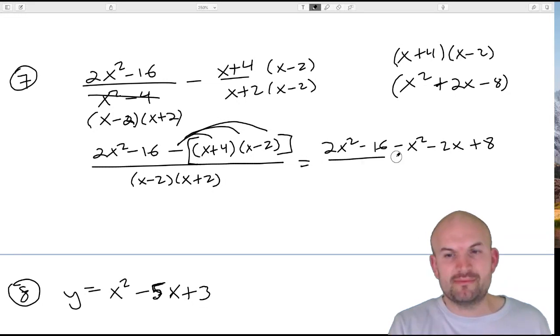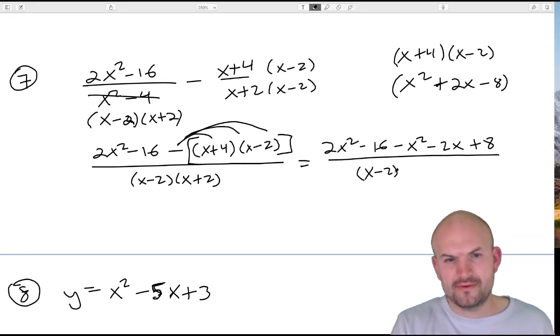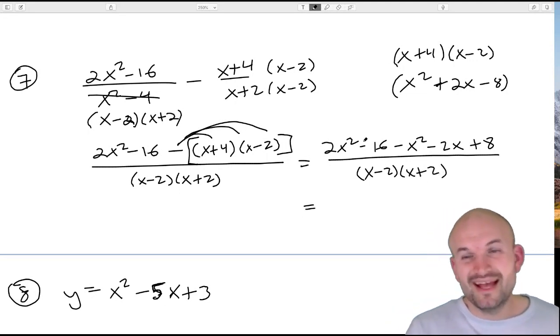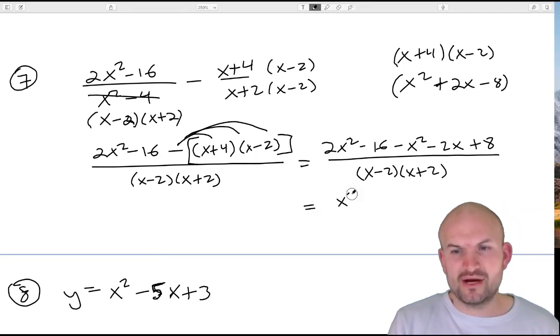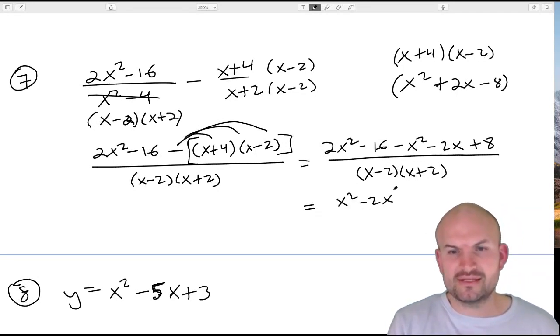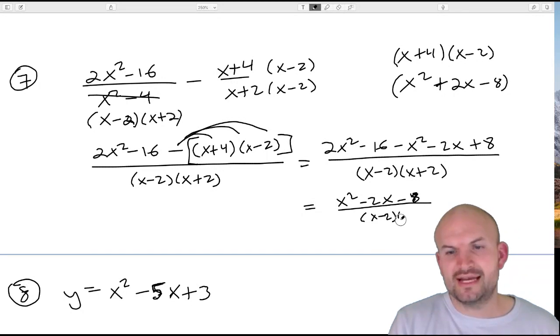So I'm kind of shortening my work here a little bit just for the sake of time. I'm sorry if this is an introductory video for you. And now I'm just going to combine like terms on my numerator. So this would be x squared, nothing to combine with the negative 2x, and then minus 8, all over x minus 2 and x plus 2.